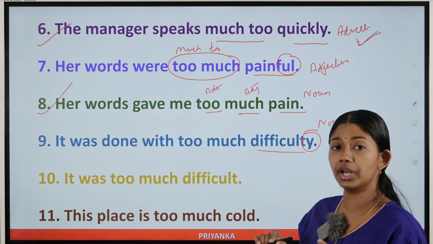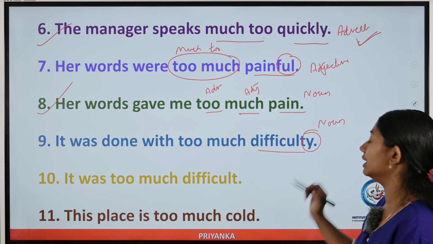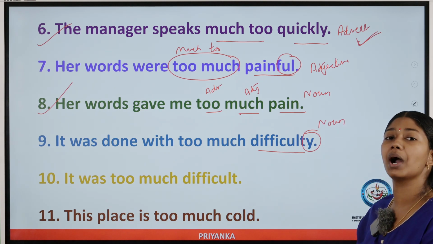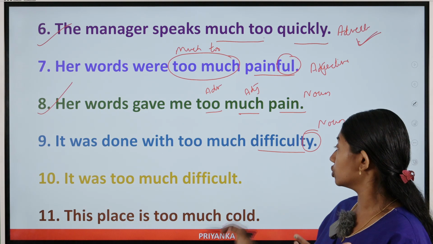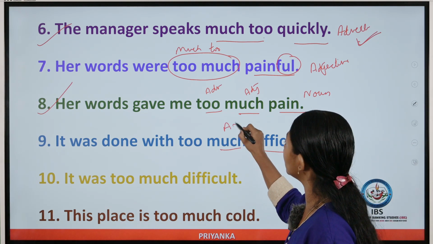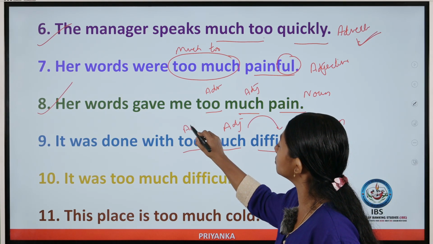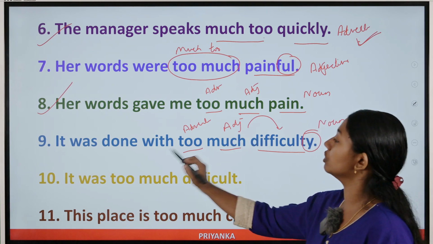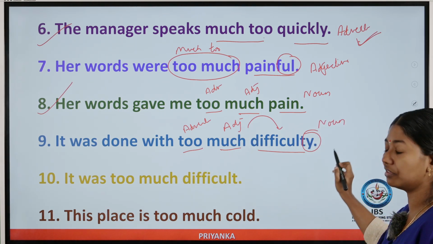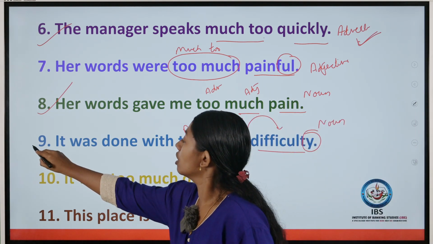So difficulty ends with ty, so its part of speech is noun. If a noun comes, you have to use too much, because much will become an adjective modifying the noun, and too will become an adverb. So this is the logic it's following. It was done with too much difficulty. Here difficulty is a noun. So this is no error.